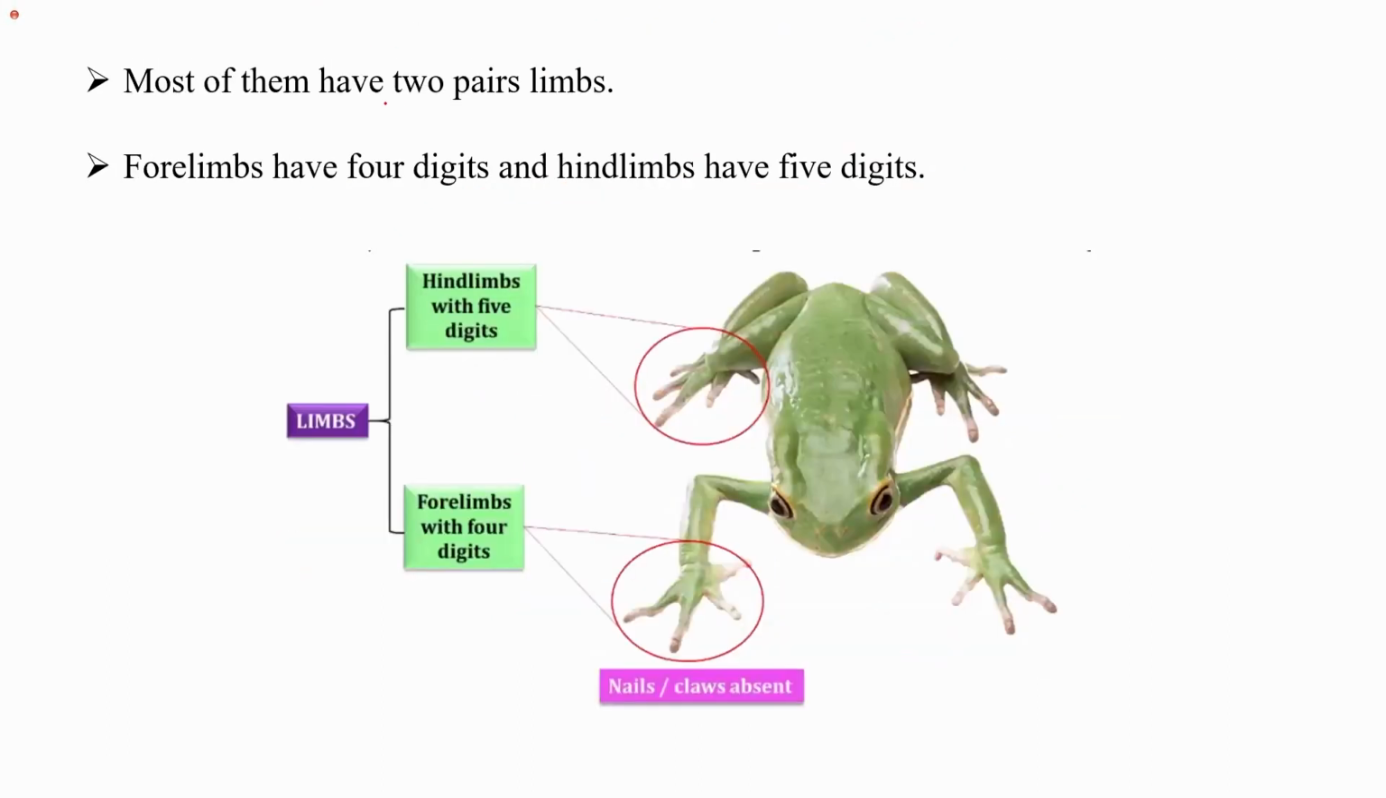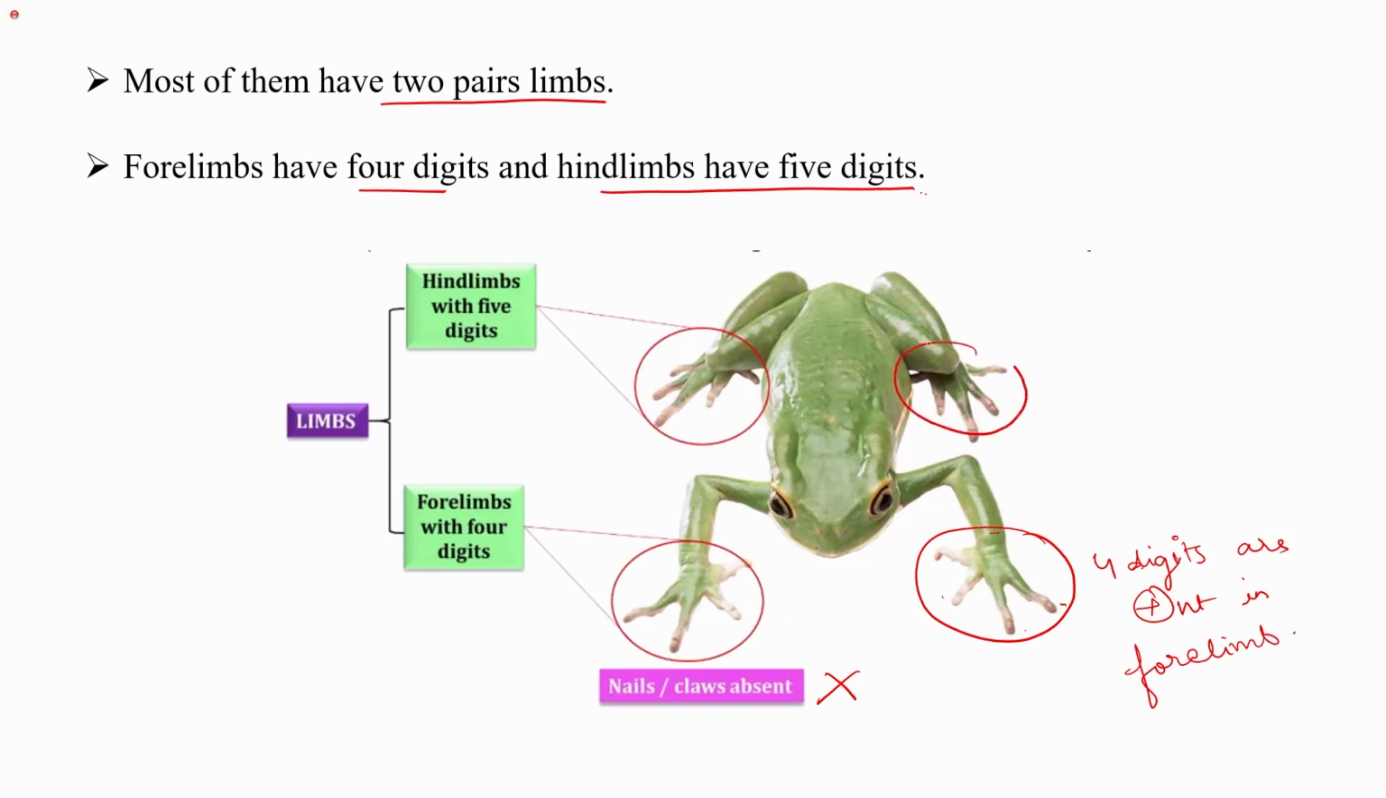Most of them have 2 pairs of limbs, and forelimbs have 4 digits, while the hind limbs have 5 digits. So there is a difference in the digits also. Nails and claws are absent. So forelimbs have 4 digits, while the hind limbs have 5 digits, right? So hind limbs are present with 5 digits, forelimbs are present with 4 digits.